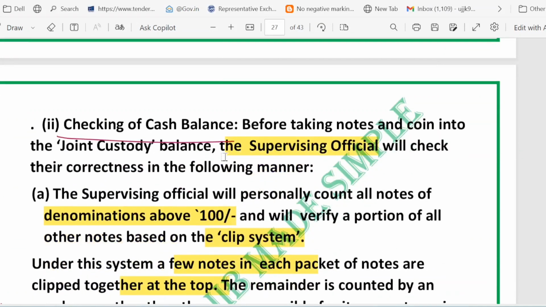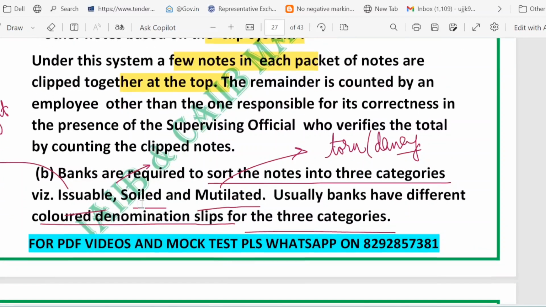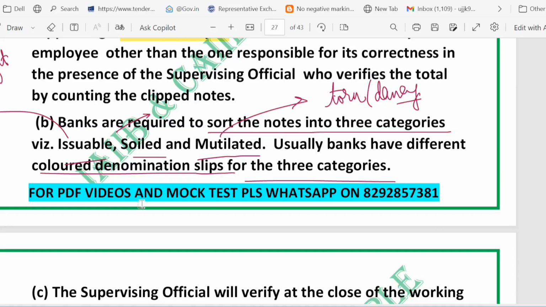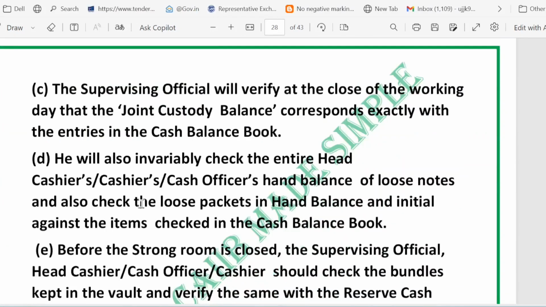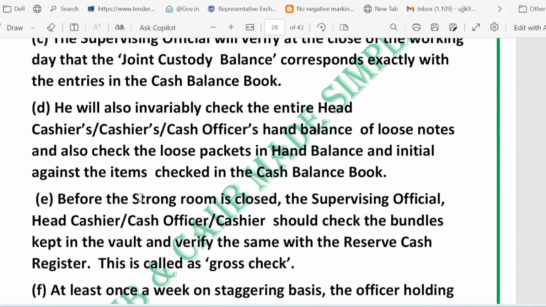Then we talked about the supervising official. He personally counts notes above rupees 100, and the clip system is used to verify packets of the smaller notes. Notes are sorted into issuable, mutilated and soiled. These are the three categories. Now, let's talk about the next part.